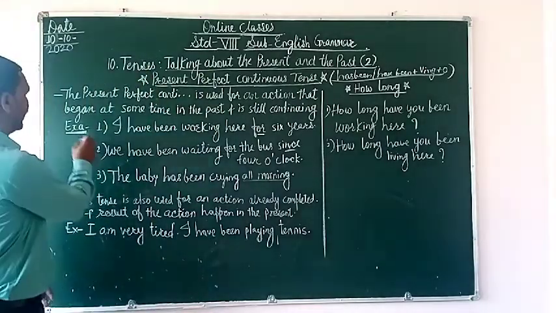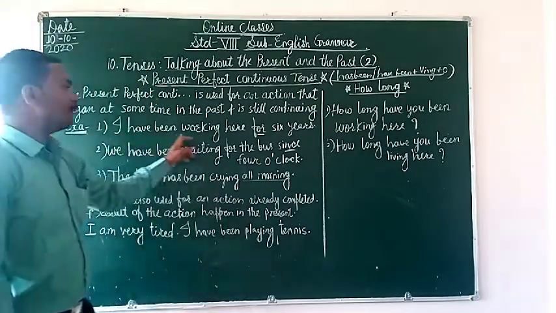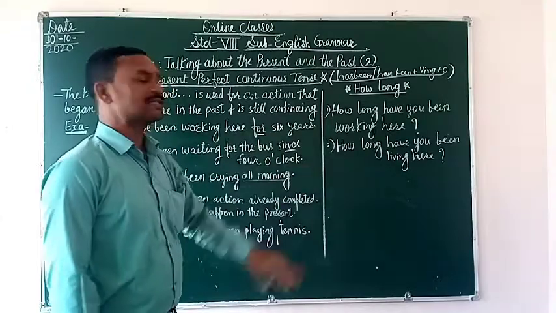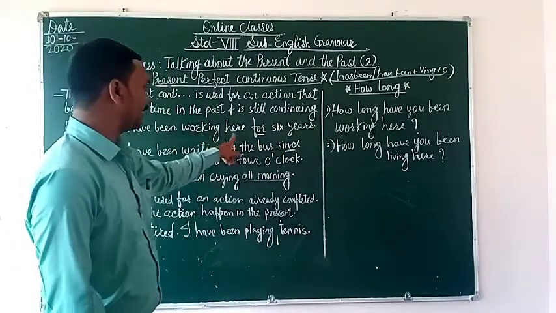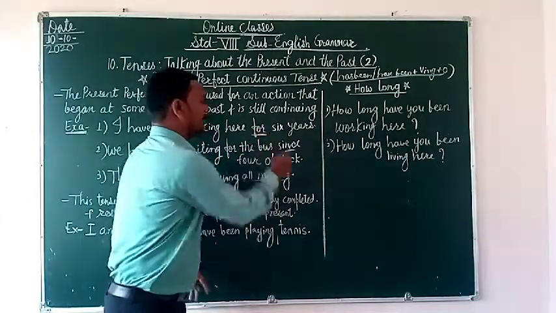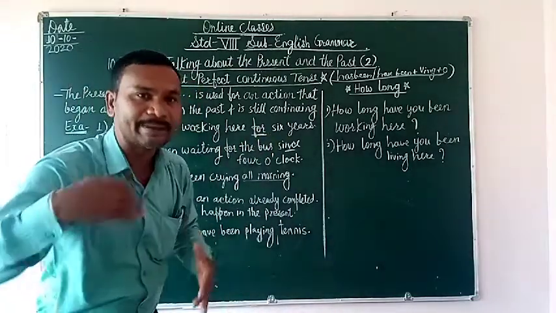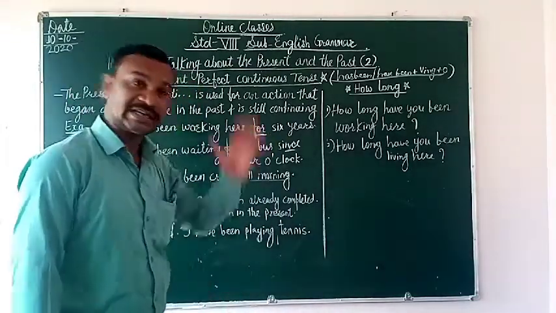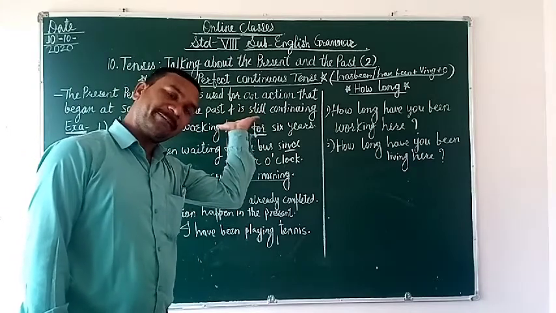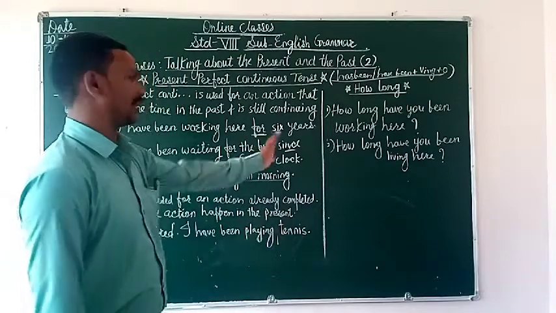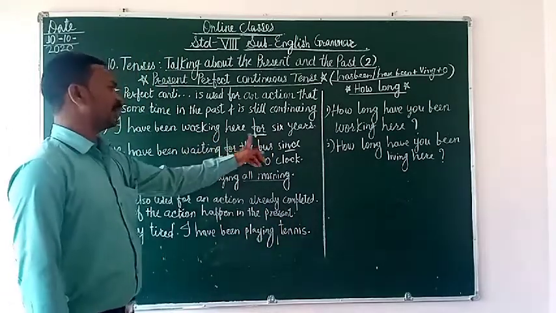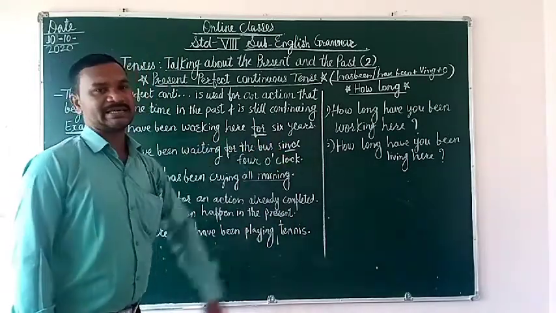Say here, this is the example. I have been working here for 6 years. I have been working here for 6 years. मैं 6 साल से यहाँ पे काम कर रहा हूँ. Starting in the past and still continuing this action. I have been working here for 6 years.